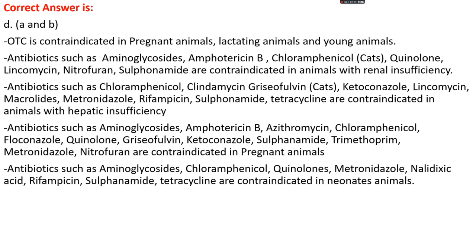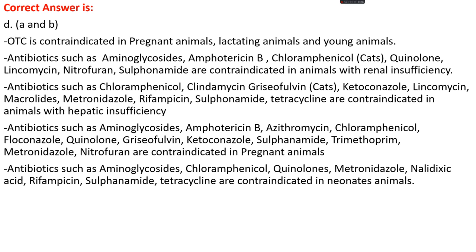Antibiotics such as aminoglycosides, amphotericin B, chloramphenicol, quinolones, lincomycin, nitrofurans, and sulfonamides are contraindicated in animals with renal insufficiency, that is, when there is a kidney problem. These antibiotics are not used because they mainly use the renal route for excretion.